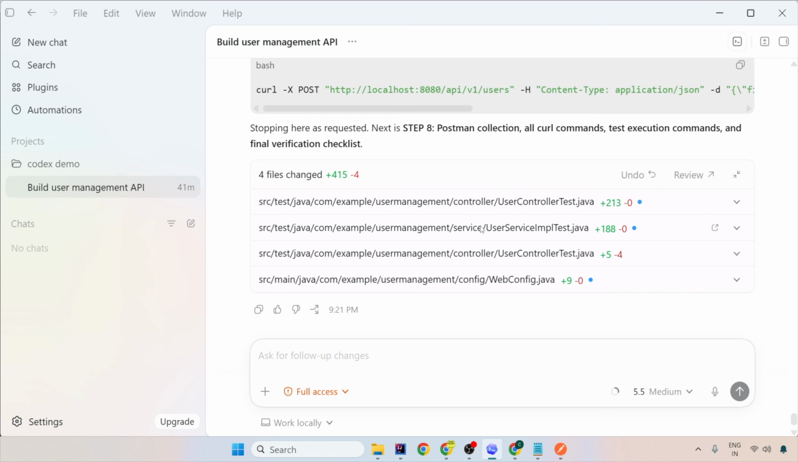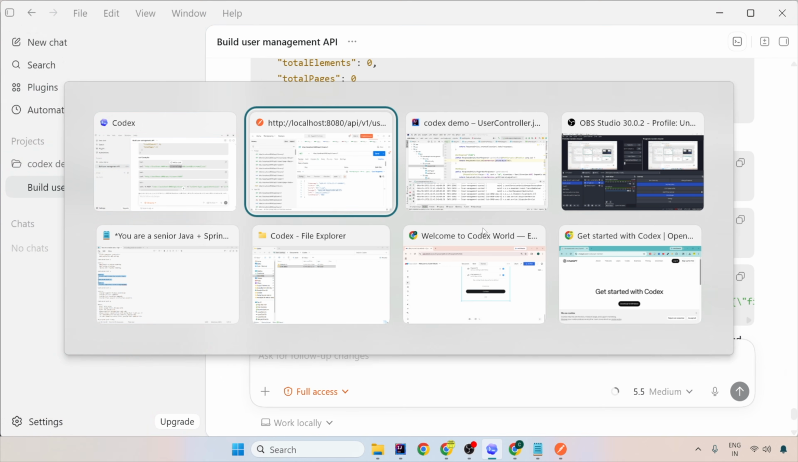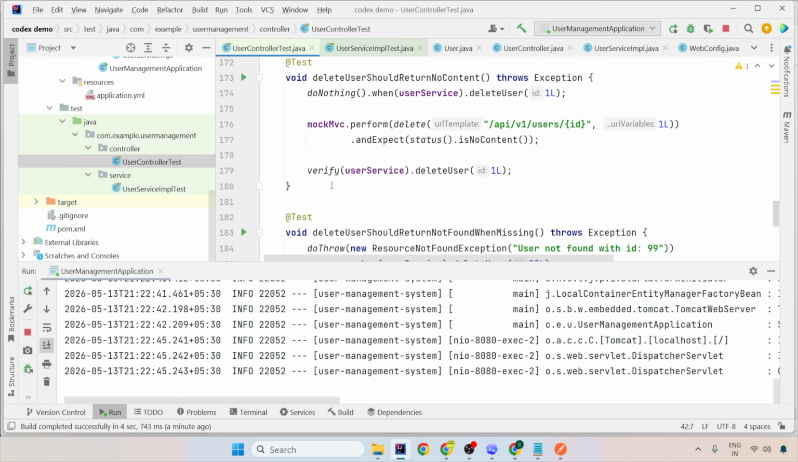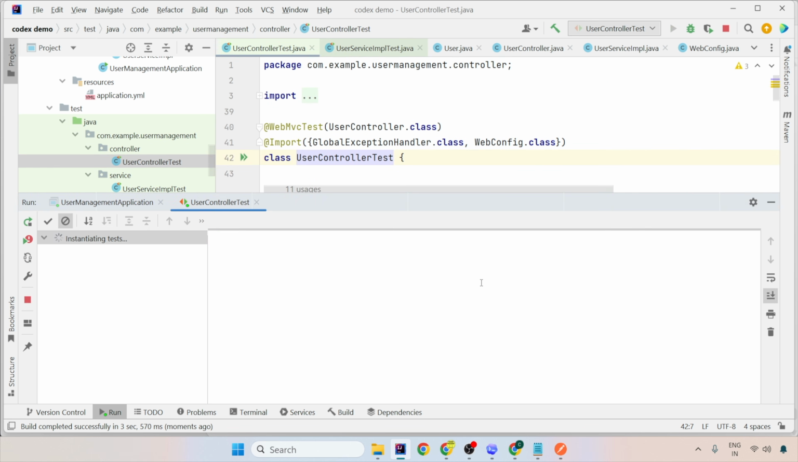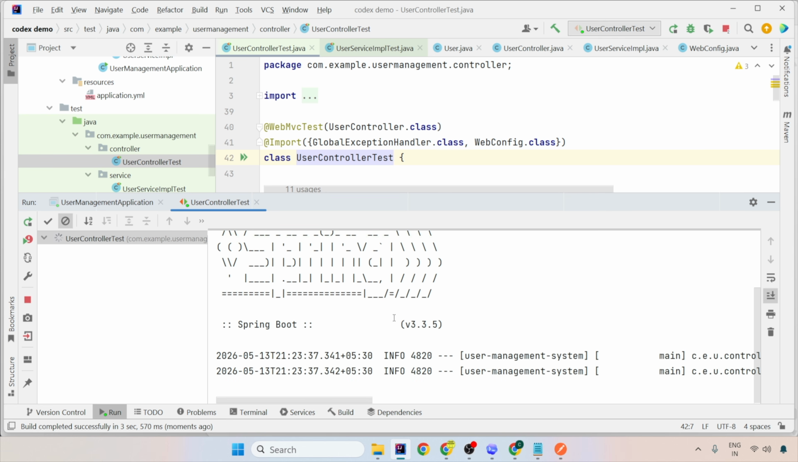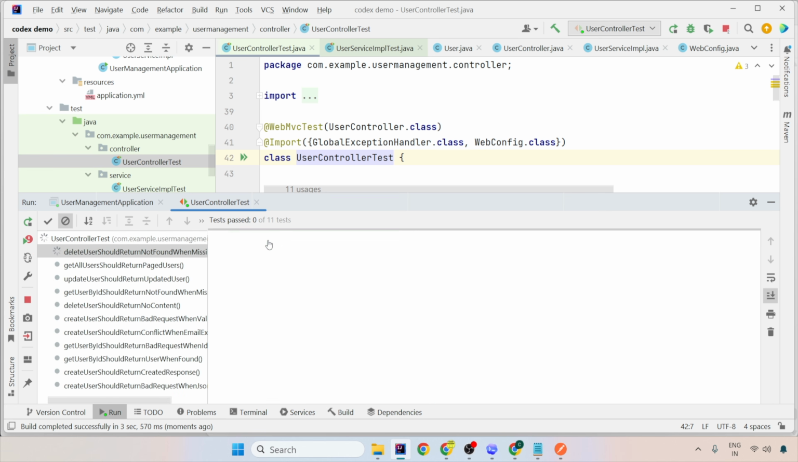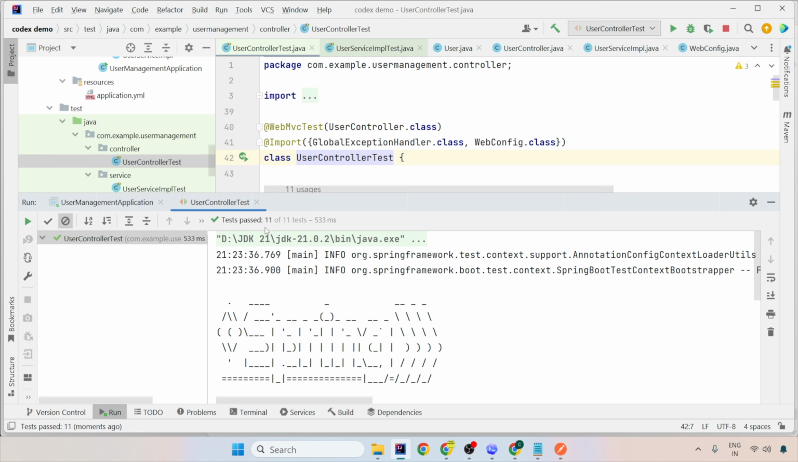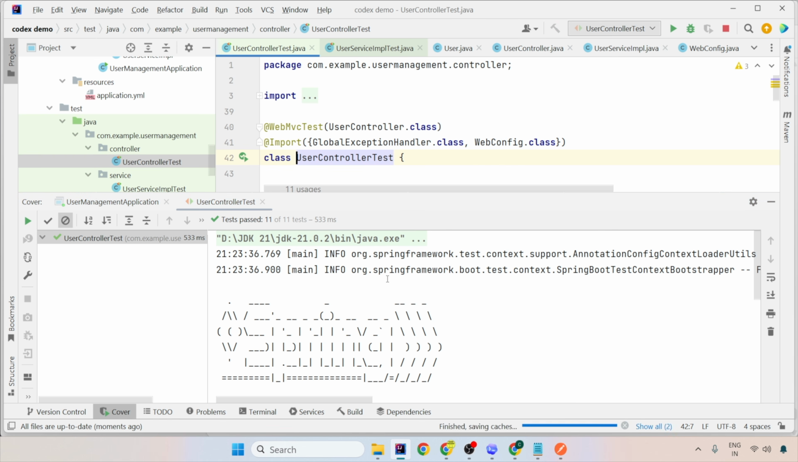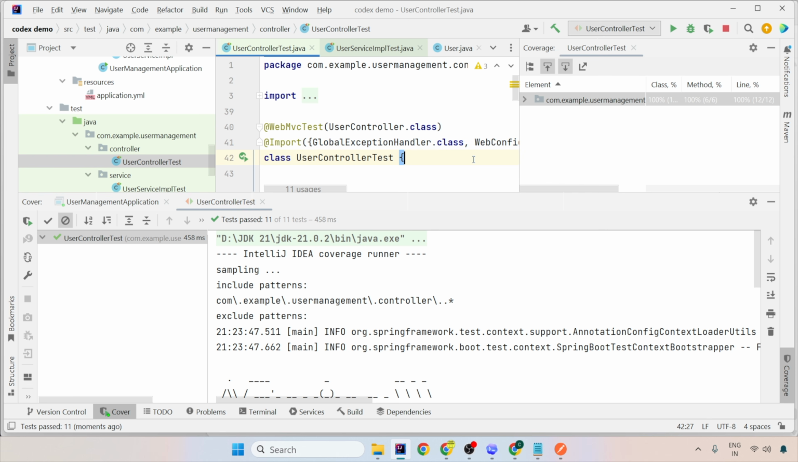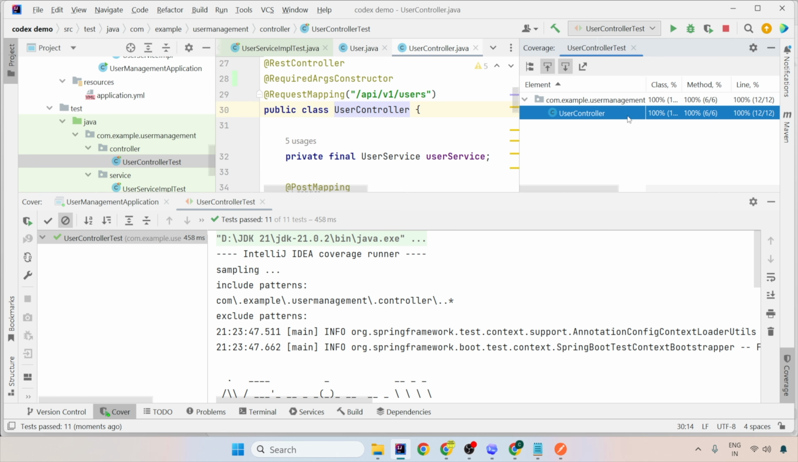Now let's go to the code and see whether the test cases have been created successfully. So let's try running them. It's still using JDK 21 and it says all the test cases have passed. Let's try and run with coverage and see how beautifully it should have given coverage greater than 80. So if you see here, it is 100% covered. So that's how beautifully even the Sonar coverage and issues will be fixed by this Codex for you.